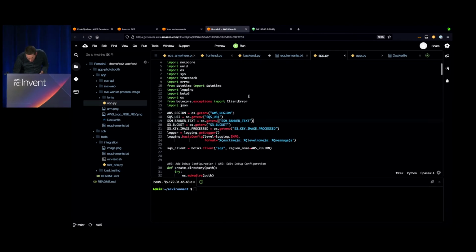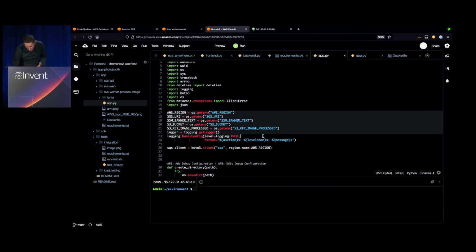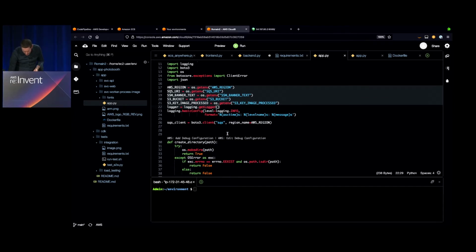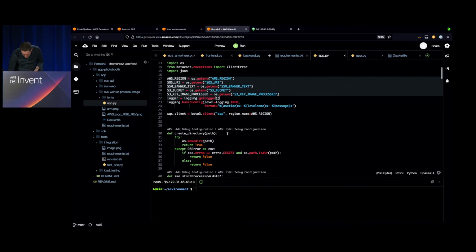The next one is, if I look at my code now in the API, in the app here, I have a series of environment variables that my Docker image is going to expect when it's launched. So those are the environment variables that I need to pass on to my task when I start my service on AWS, on Amazon ECS. We can see also that there are different ways for us to retrieve some information.